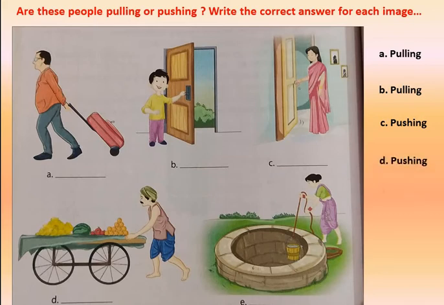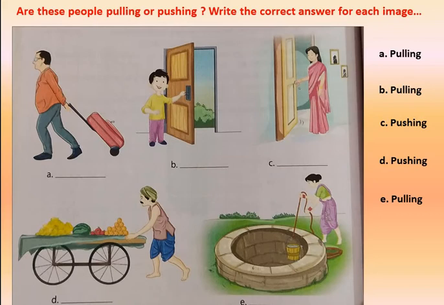In picture D, this greengrocer, vegetable seller, what is he doing? He is pushing his cart. And in picture E, this lady is pulling water from the well. So this is about pulling or pushing. I hope you understand what is pulling and pushing from this small activity.